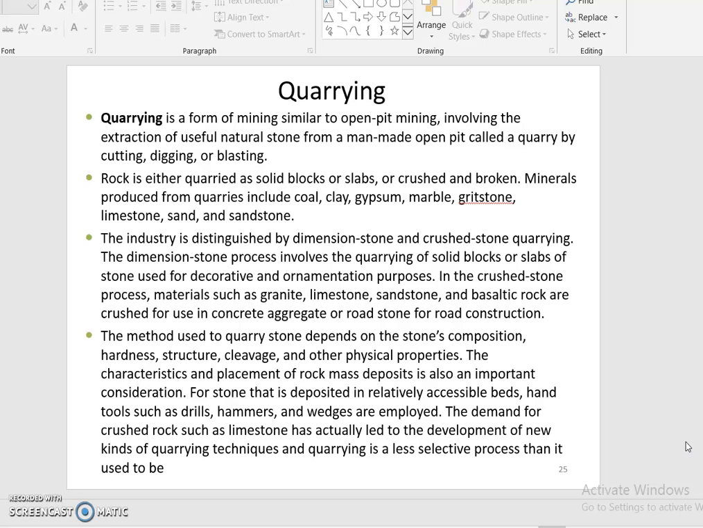For stone that is deposited in relatively accessible beds, hand tools such as drills, hammers and wedges are employed. The demand for crushed rocks such as limestone has led to the development of new kinds of coring techniques, and coring is a less selective process than it used to be.